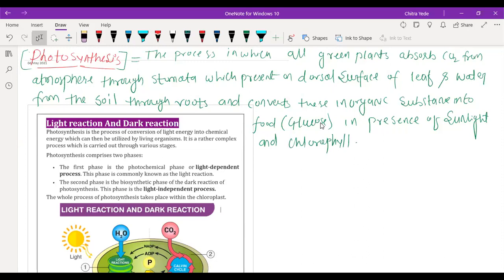Okay, this process is called as photosynthesis.